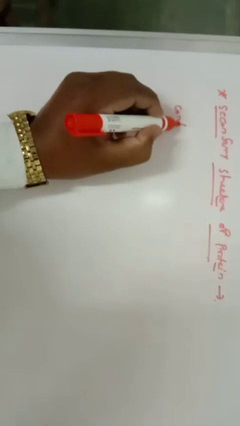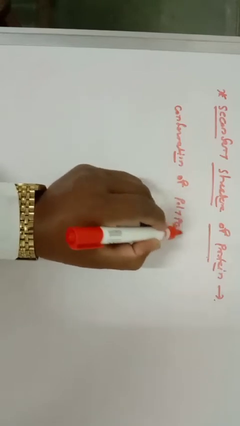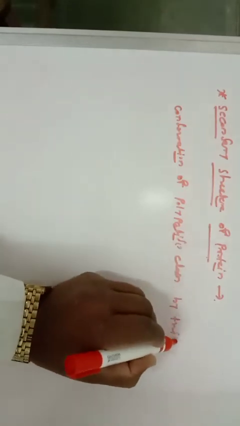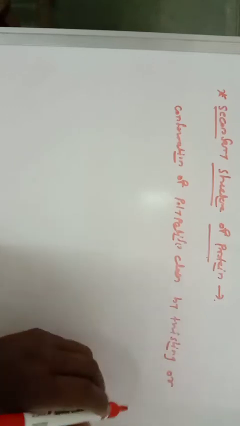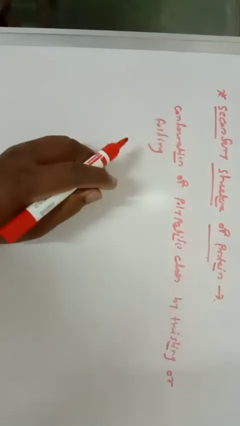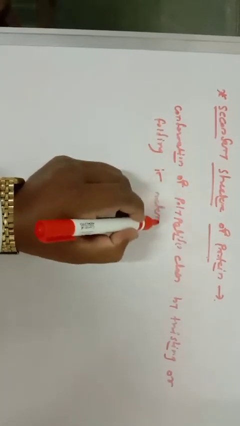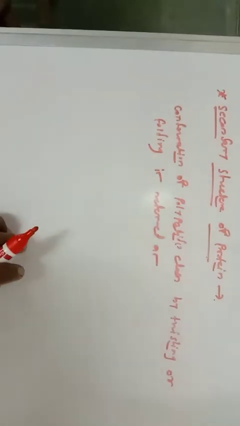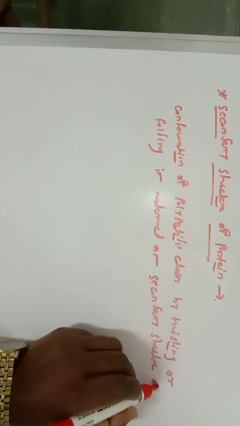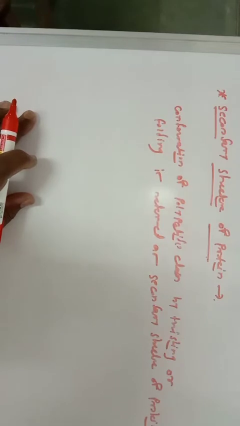So, the conformation of a polypeptide chain by twisting or folding is referred to as the secondary structure of protein. Secondary structure of protein.